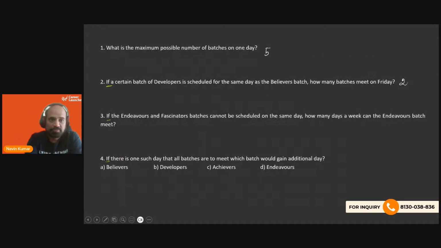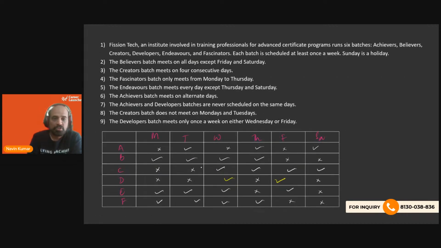Okay. So if the endeavors and fascinators batches cannot be scheduled on the same day, how many days a week can the endeavors batch meet? So if endeavors and fascinators cannot be scheduled on the same day, and we know that fascinators have been scheduled on 4 days, so these 3 out of the 4 are going to be removed. So there is going to be only one day, which is Friday, where we can have the endeavor batch E meeting, right? So there is going to be only one.